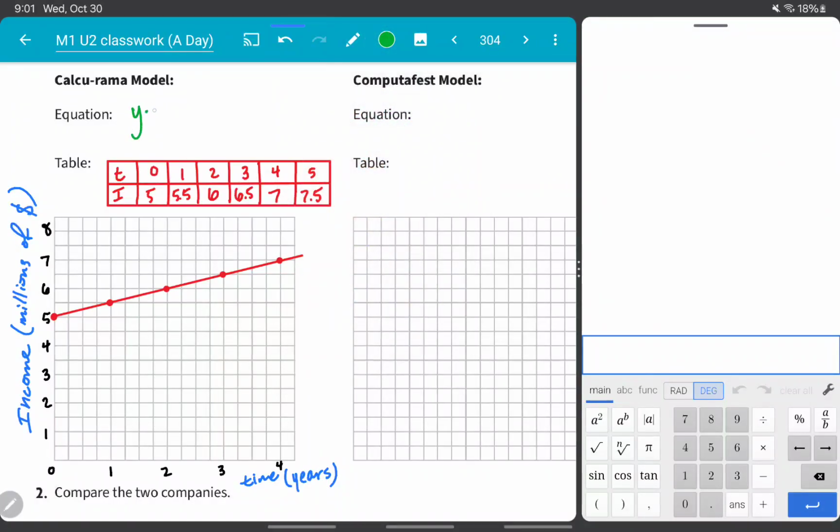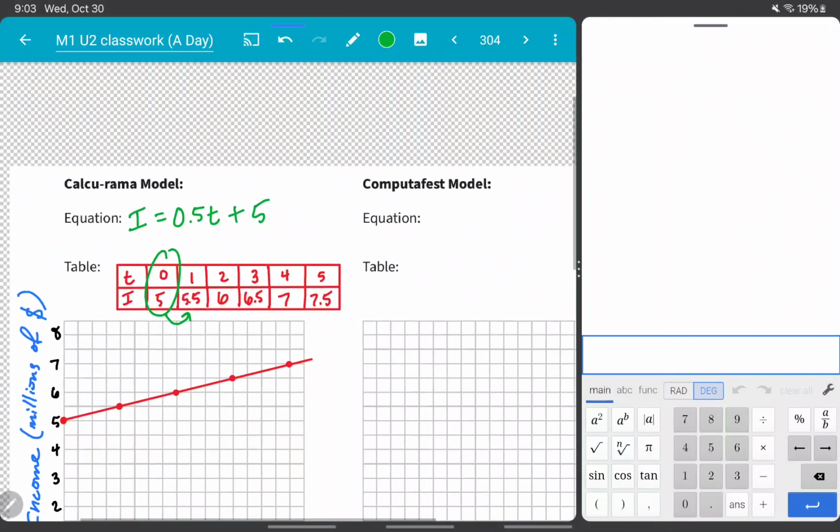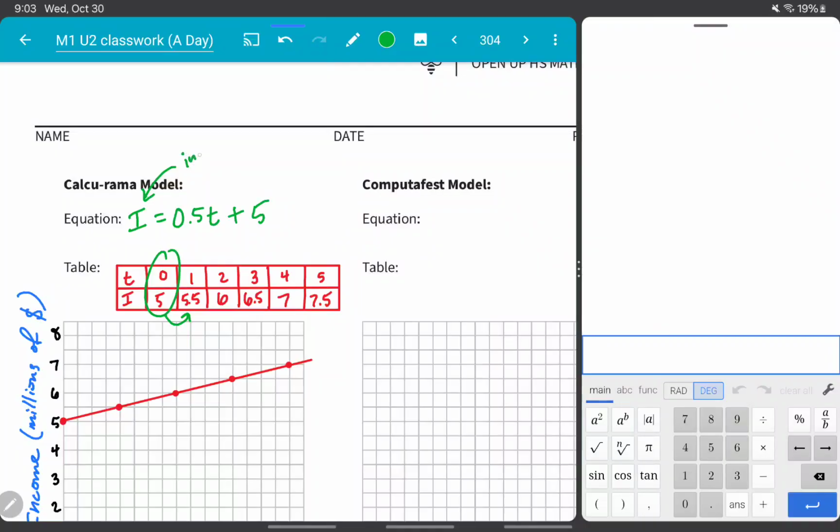All right, now thinking about the equation of this line, we can use y equals mx plus b, where we have y equals, and my slope is how much I'm changing from x values as they increase by 1. So it looks like here, as x increases by 1, I'm increasing by 0.5, so I'm going to have a 0.5 here. And then my b value is whatever my y-intercept is, so that's plus 5. And actually, since I use the letters t and I here, maybe it would make more sense to do income equals 0.5 t plus 5, where this is our income, and this is our time in years.